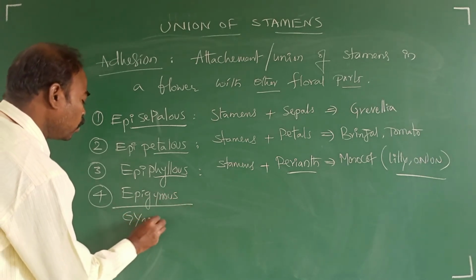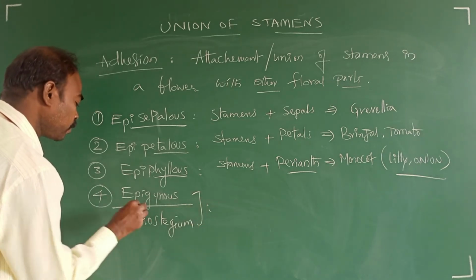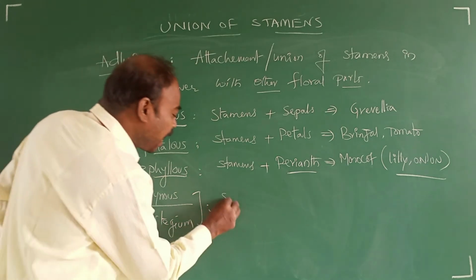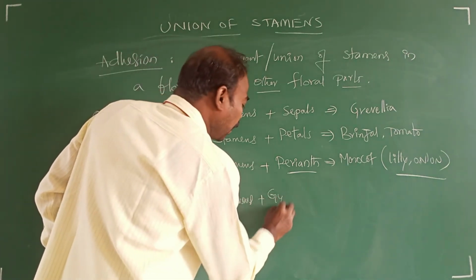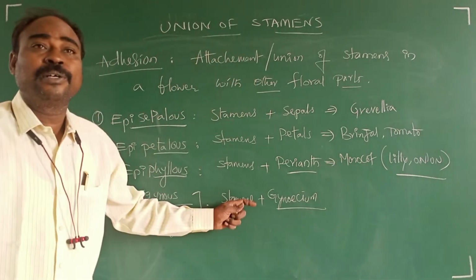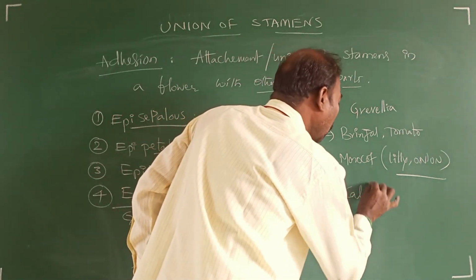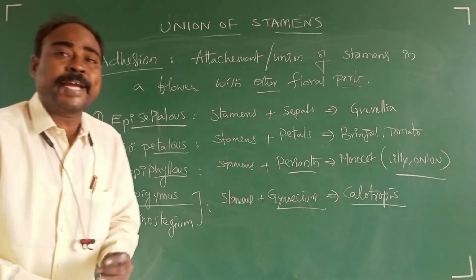Then epigynous or gynostegium means the stamens in a flower are attached with gynoecium. This was seen in Calotropis gigantea.